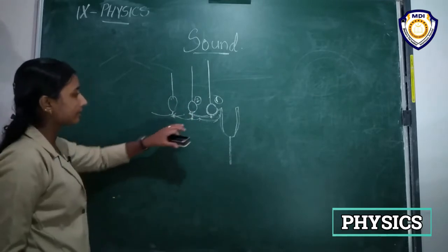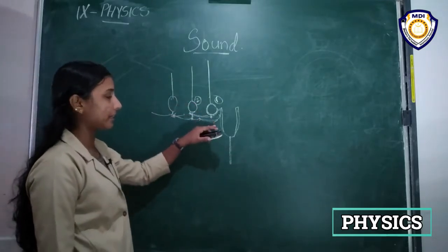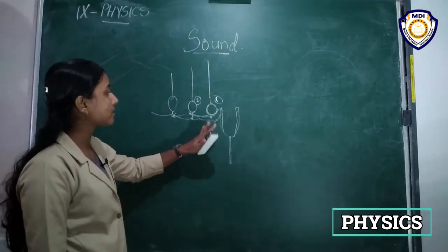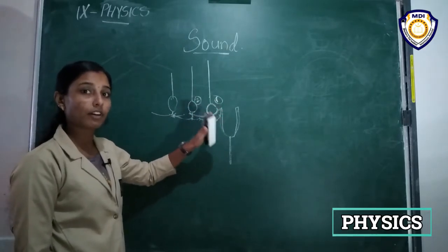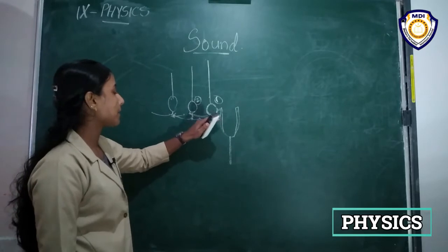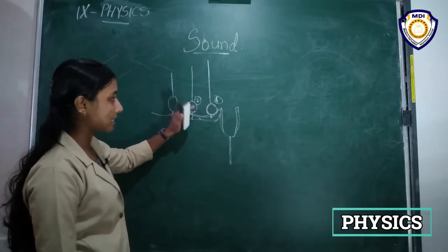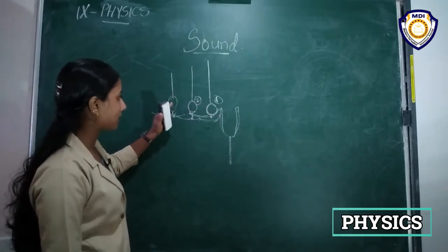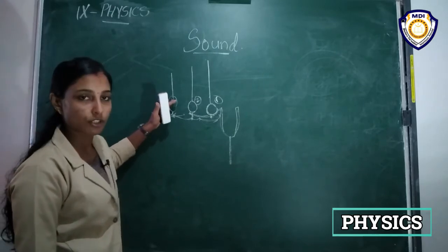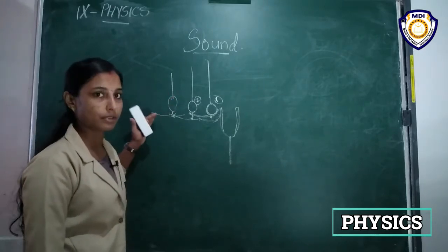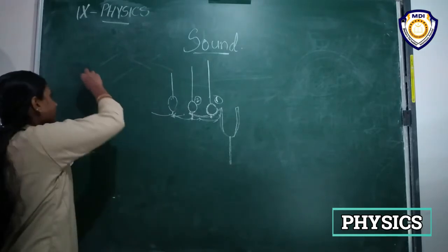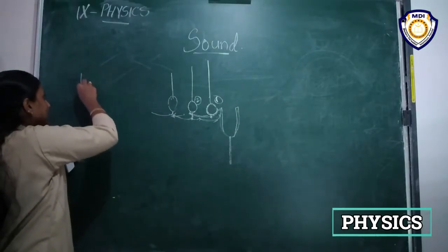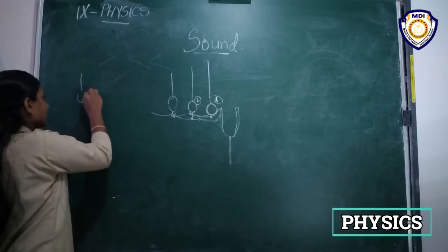Like this, the particles of the medium, from the particles nearest to the vibrating object, make some force on the adjacent particle, which also makes some vibration on the next nearest particle. Like that it goes on, and it ends where it reaches the listener.